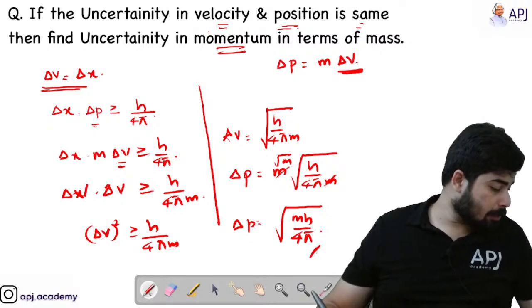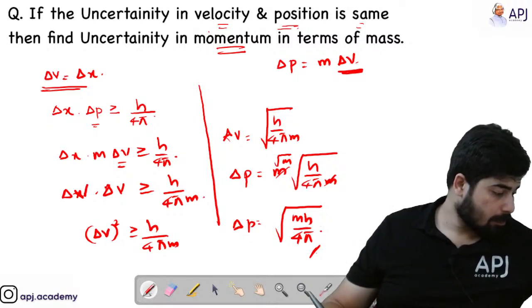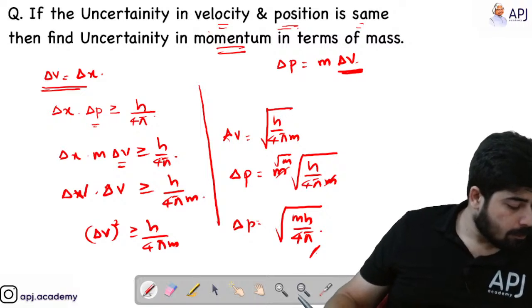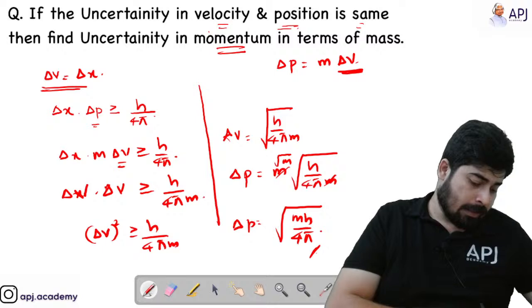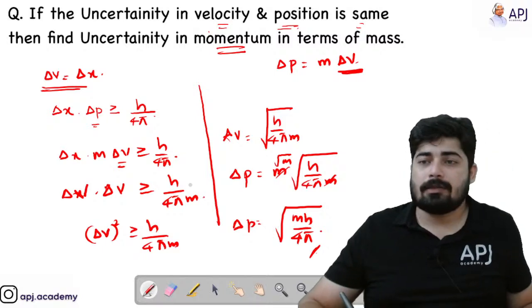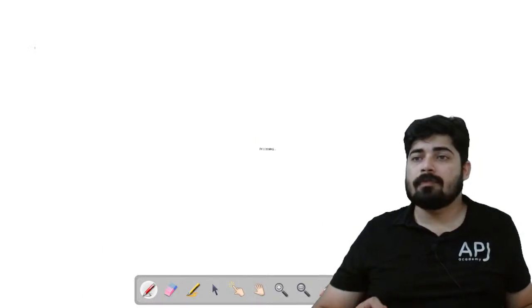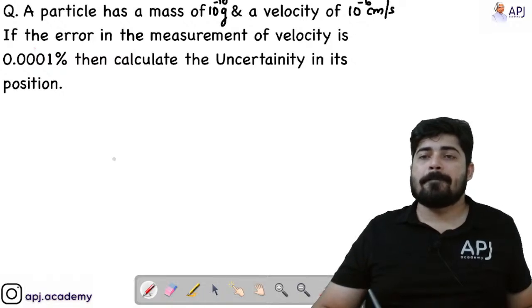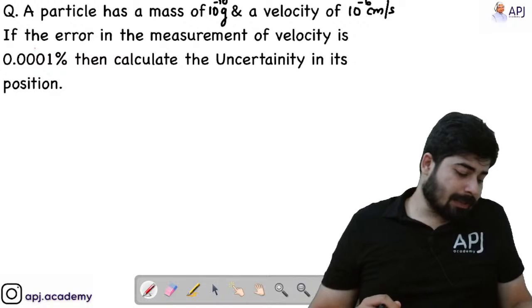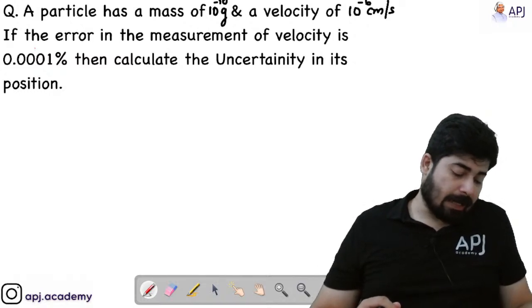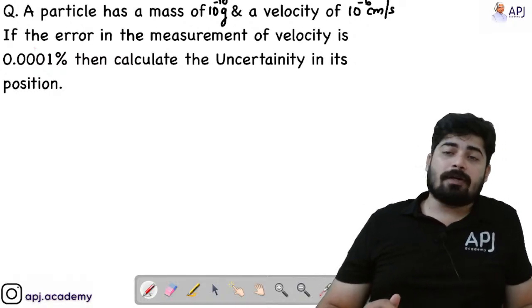Hope that is clear, students. Yes. Now let's move on to the next question. This is a very important question, because this type of question has been repeatedly asked in many competitive exams.